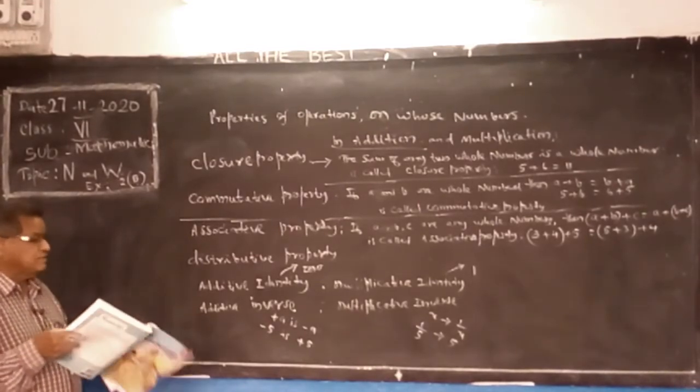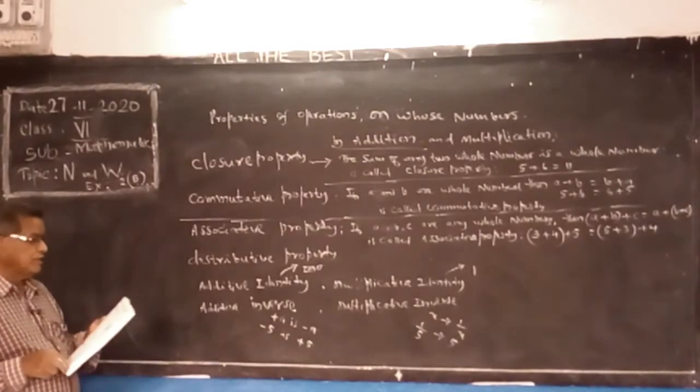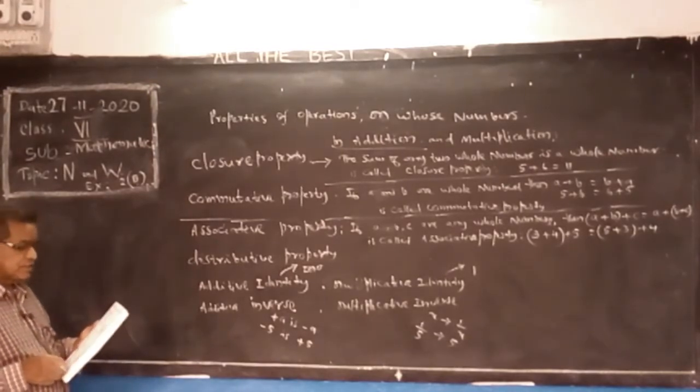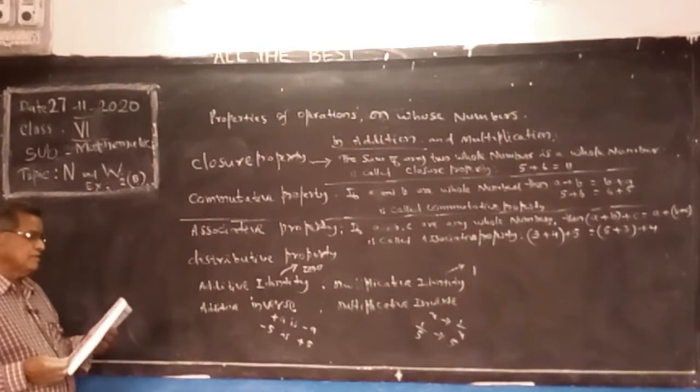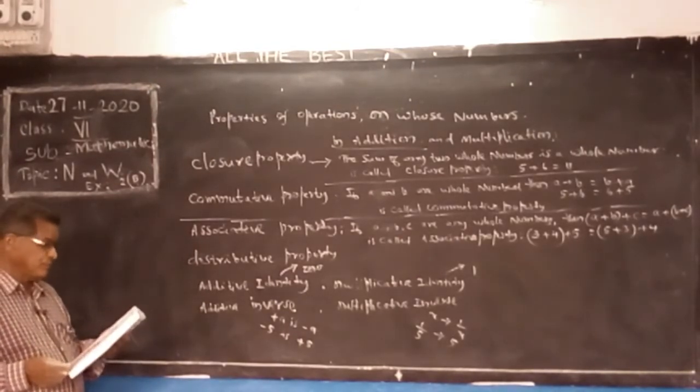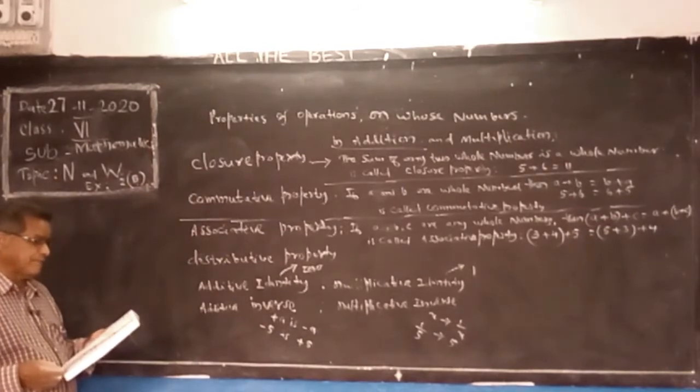When we add 0 to any whole number, the number's value doesn't change, so it is called the additive identity. And then the multiplicative identity.